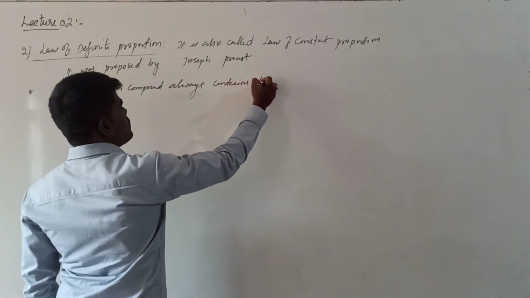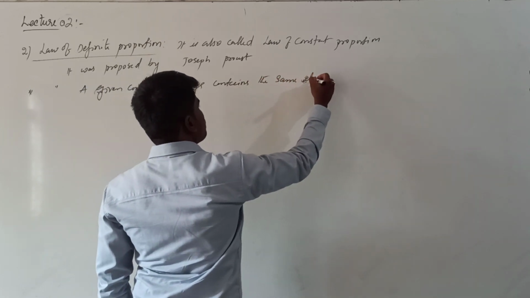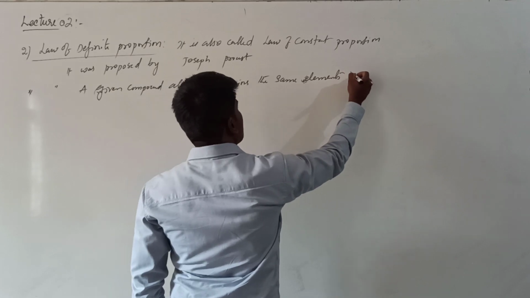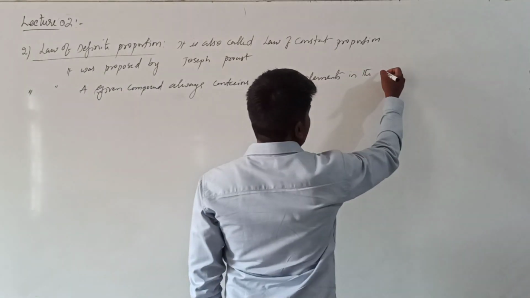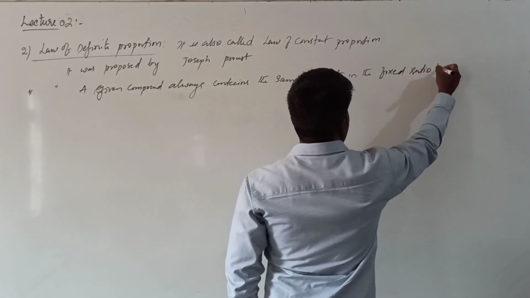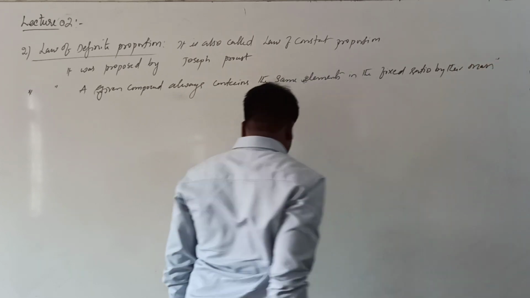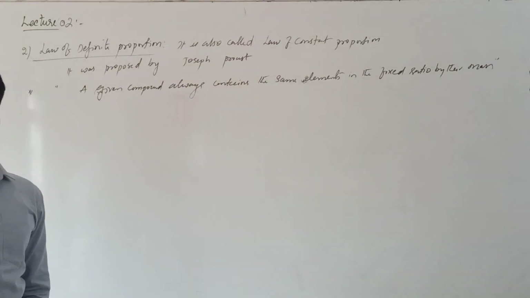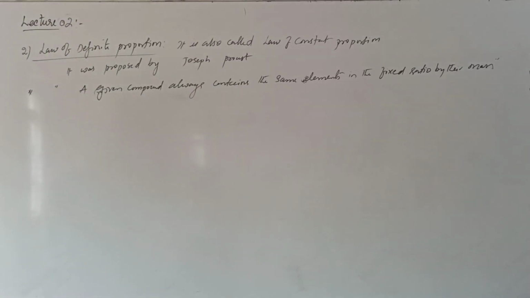always contains the same elements in the fixed ratio by their mass. This is the law of definite proportion, or law of constant proportion, or law of fixed proportion.